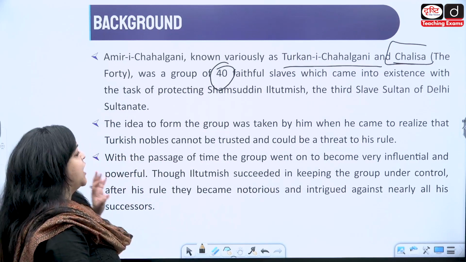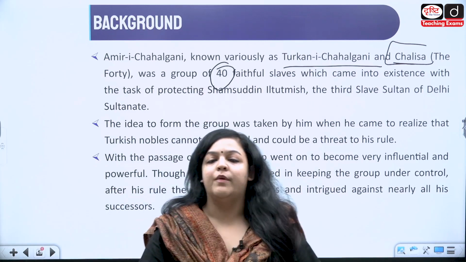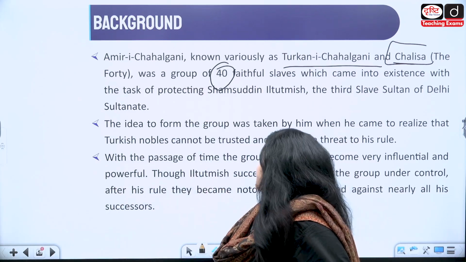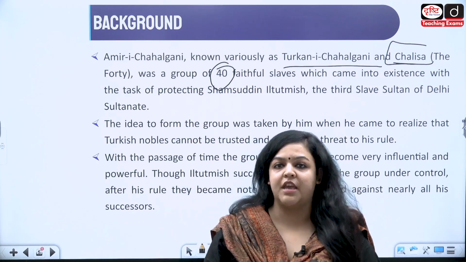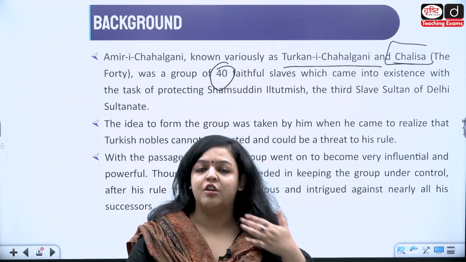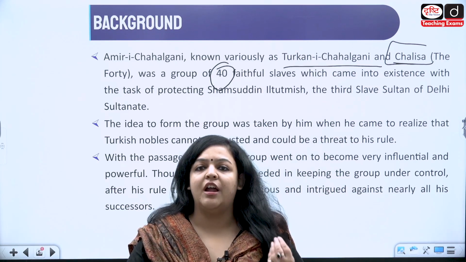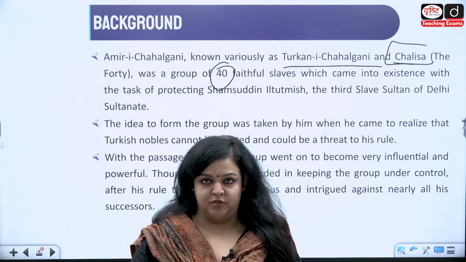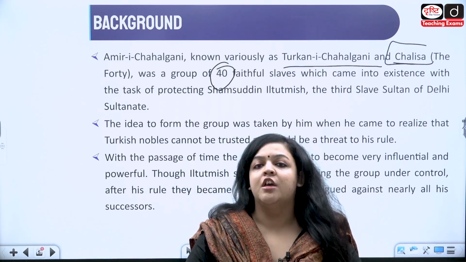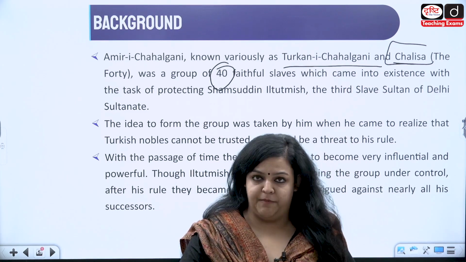Now, this idea of the group was taken by him when he came to realize what? He came to realize that Turkish nobles cannot be trusted. So, as I told you in the beginning, he could not have Turkish nobles or landed magnates in his nobility, because these people were powerful enough to have toppled him and taken over the throne, isn't it?